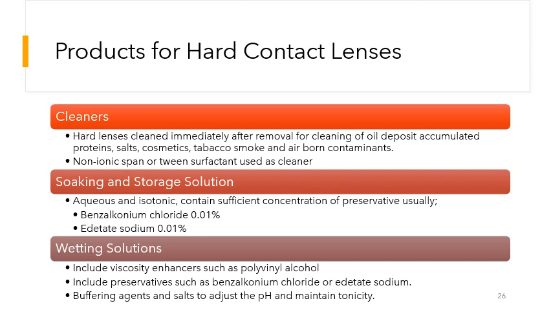They may also include viscosity enhancers such as polyvinyl alcohol. They may also include preservatives such as benzalkonium chloride and edetate sodium. Buffering agents may also be added, and salts may be added to adjust the pH and the tonicity.